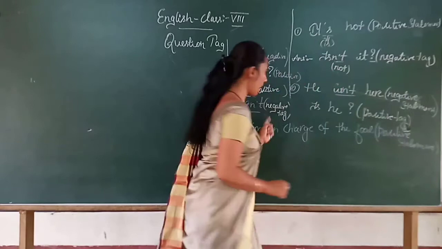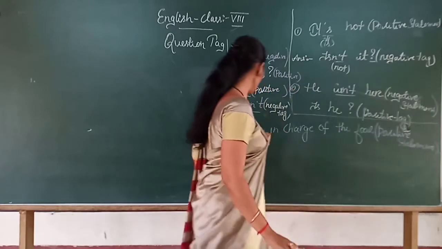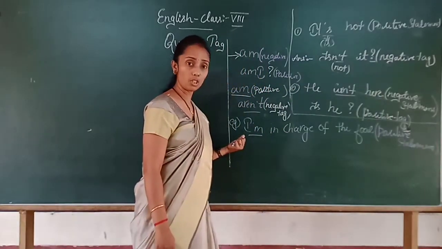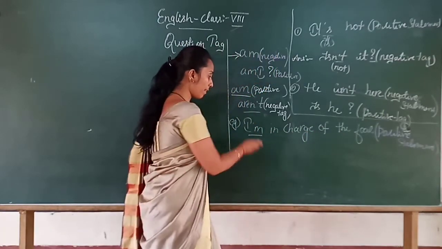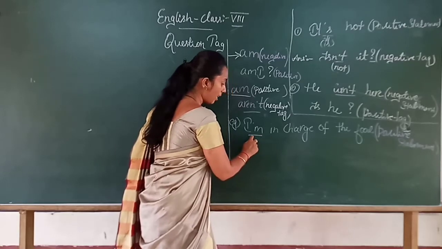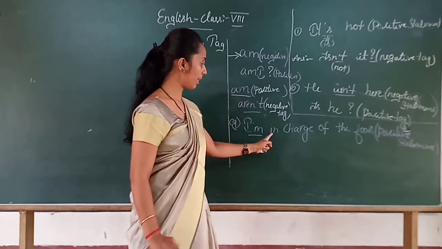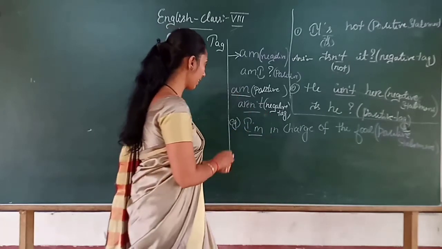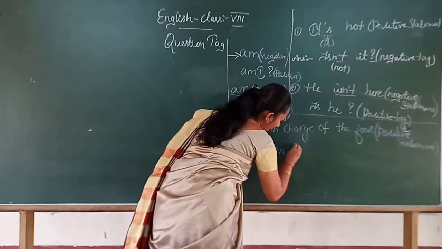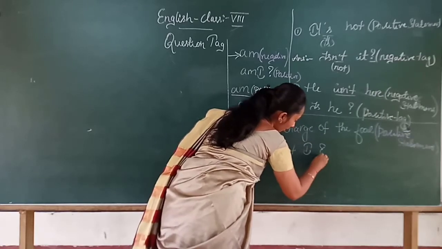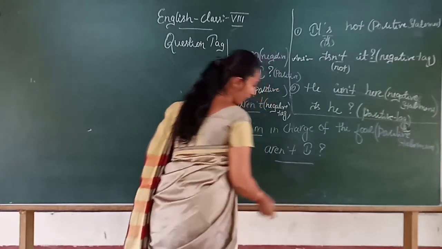Listen carefully. I am giving an example where a sentence is in a positive form. See, I am in charge of the food. A positive statement with this auxiliary verb, and what your tag should be. This is a positive statement, and your question tag comes like aren't I? Is it clear? This is a negative tag.